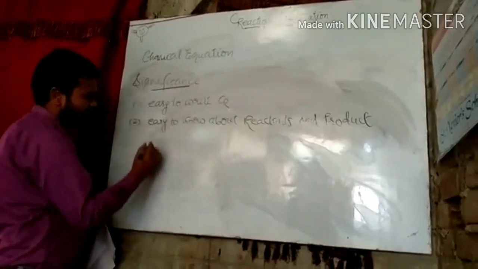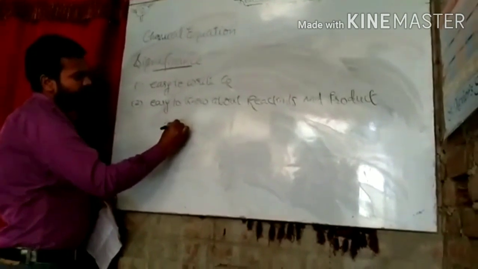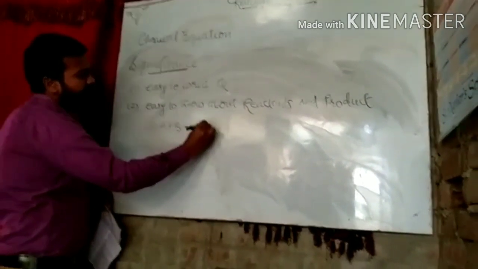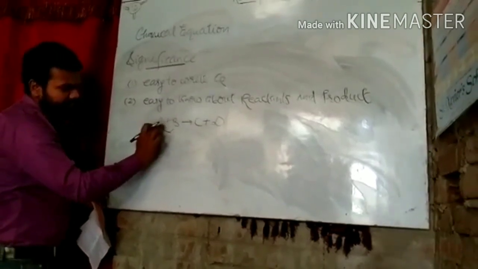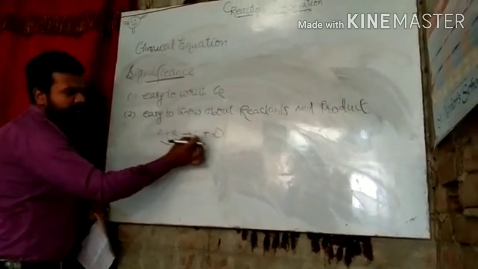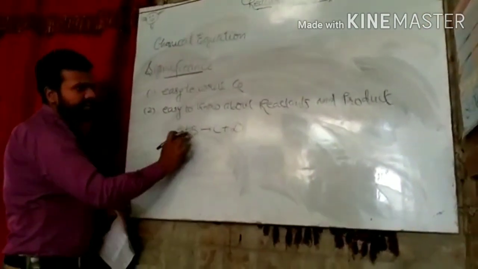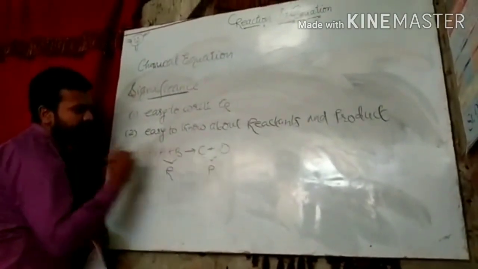Taking the example, A reacts with B to form C and D. Here A and B both are reacting, both are intermixing, both interact with each other to form new substances, that is C and D. A and B are termed as reactants and C and D are termed as products.